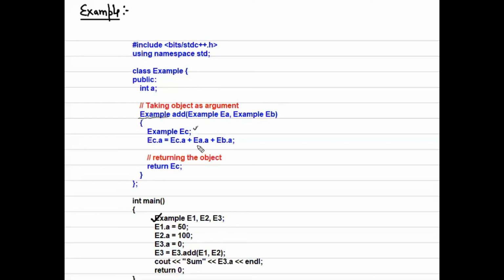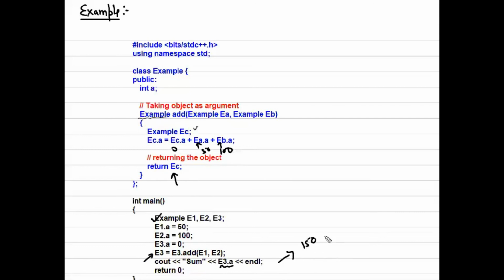So e1 and e2 become ea and eb, and ec is considered over here only. So ec.a equals 0, 50, and 100, so it would return 150, and the returned object would be stored into e3 itself, and we print e3's a. So the output would be 150.